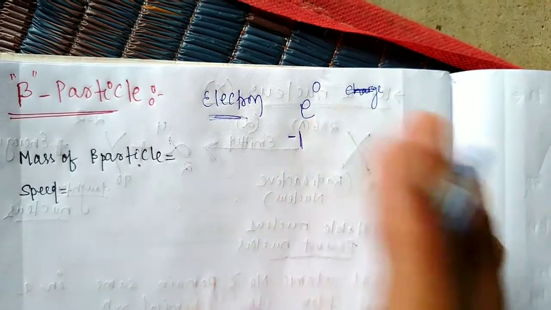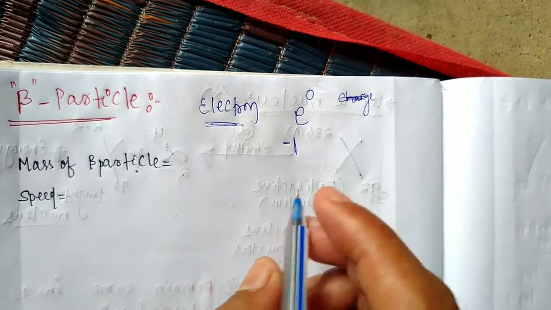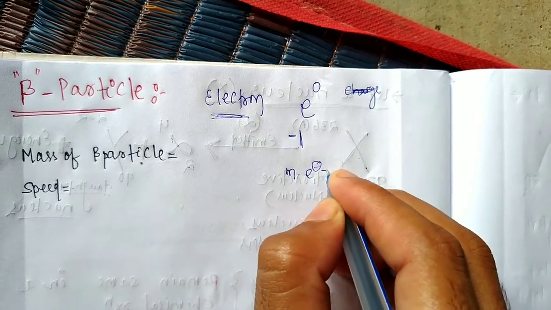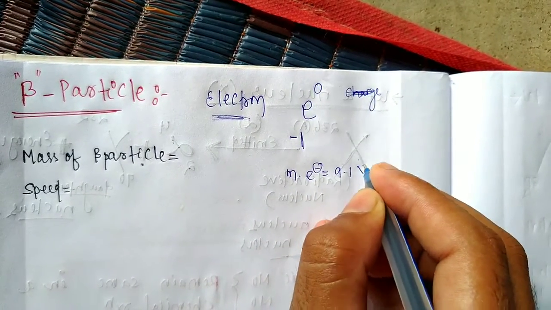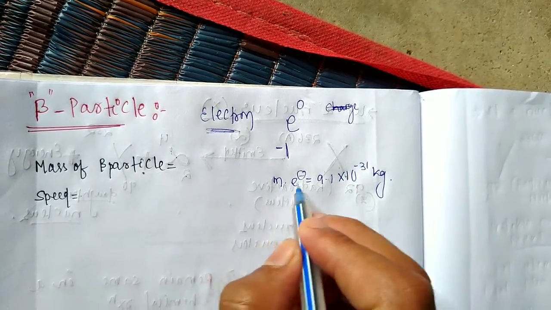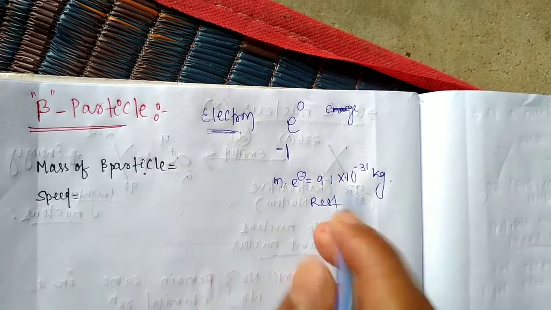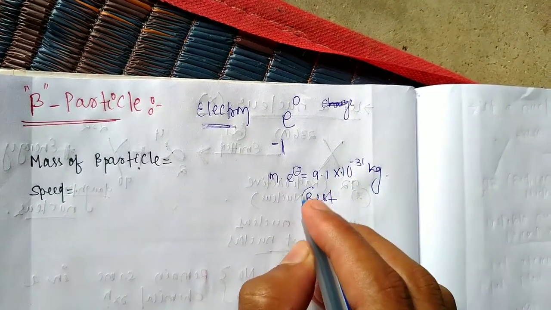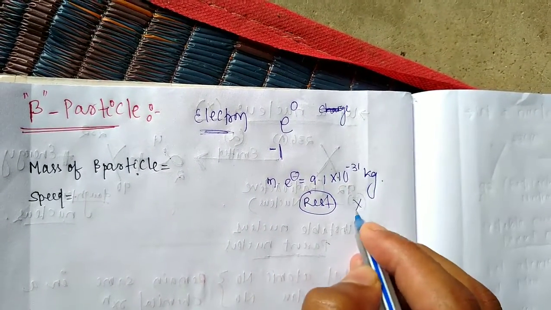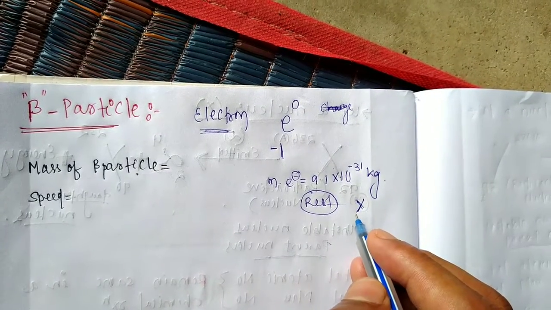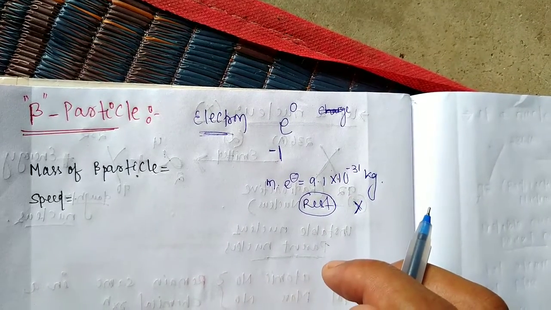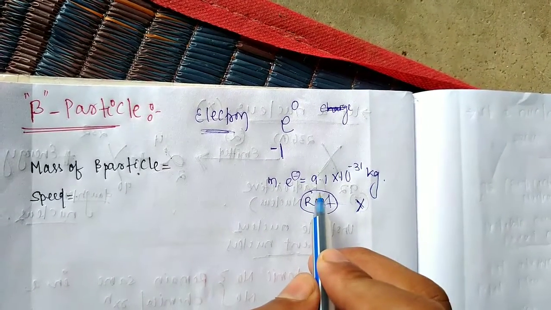Students, the mass of an electron equal to 9.1 into 10 to the power minus 31 kg. This is the mass of an electron at rest, not in moving time. An electron revolves around the nucleus at high speed, a fast moving particle.